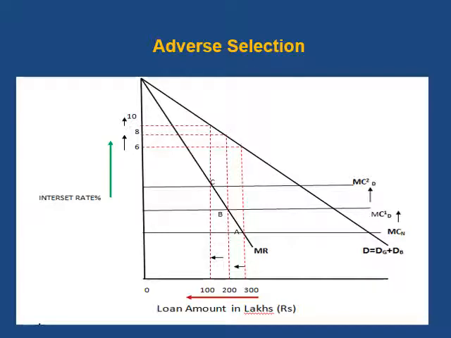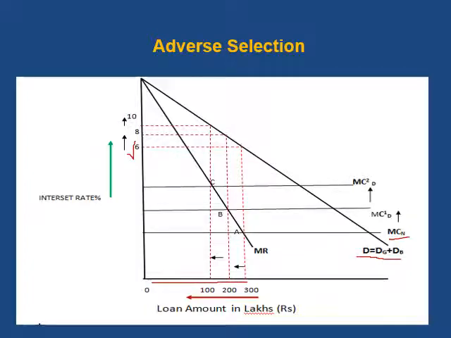Now let us understand the figure of adverse selection. Here you can see the aggregate demand, which is the demand of the good borrowers plus the demand of the bad borrowers. This is the total demand in front of the bank, and this is the MR curve. In the beginning, the bank will charge a lower cost. The cost of lending is lower, and the marginal cost is MCN. The equilibrium is decided at point A, where MR equals MC and MC cuts MR from below. So the rate of interest is 6% and the loan amount is 300 lakhs.